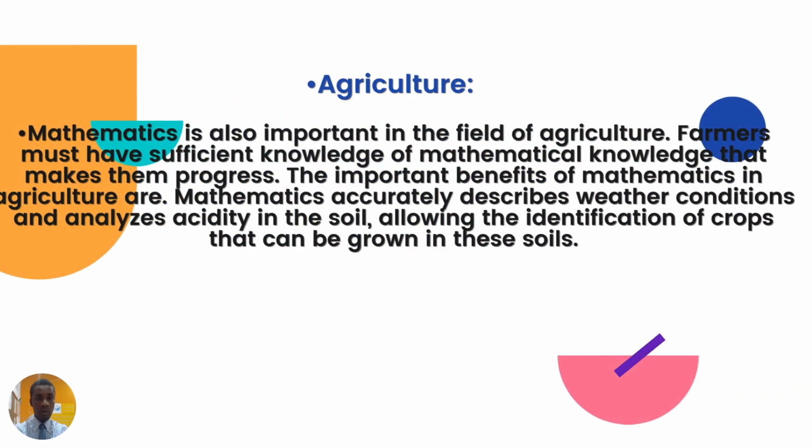In agriculture, mathematics is applied and it's also important in this field. It helps the farmer to determine the accurate weather condition and also to accurately describe the soil acidity. It allows the identification of crops that can be grown in a particular soil and the size needed.